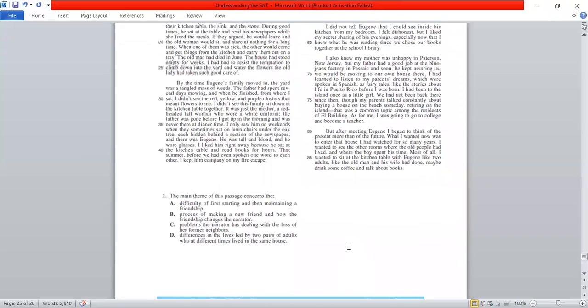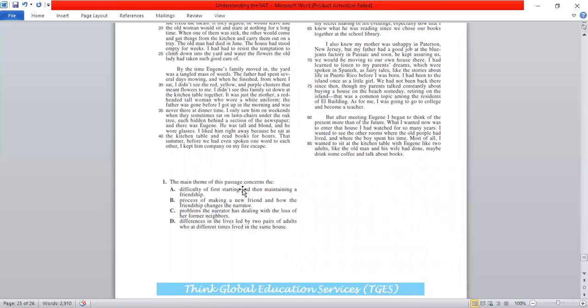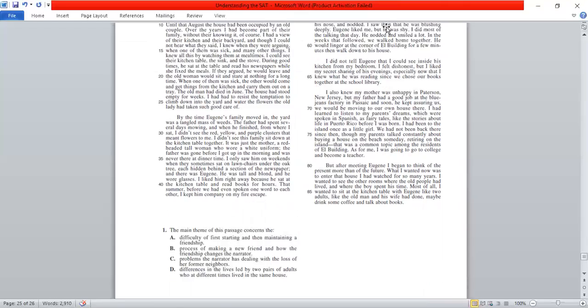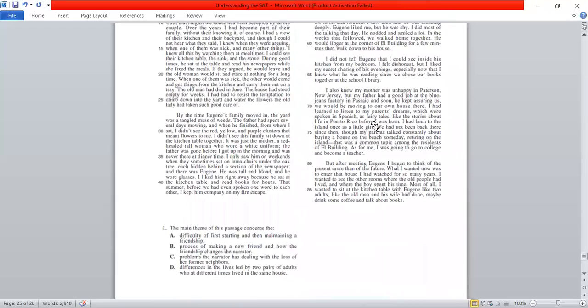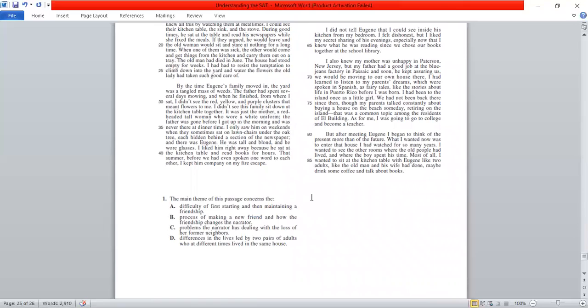Now let's go to the question. Main idea of this passage is A, difficulty of first starting and then maintaining friendship. Well, in the first two paragraphs, you never started the friendship. So this part only takes care of two paragraphs. And then maintaining a friendship was not even the difficulty. It's only a thought. So A goes out.